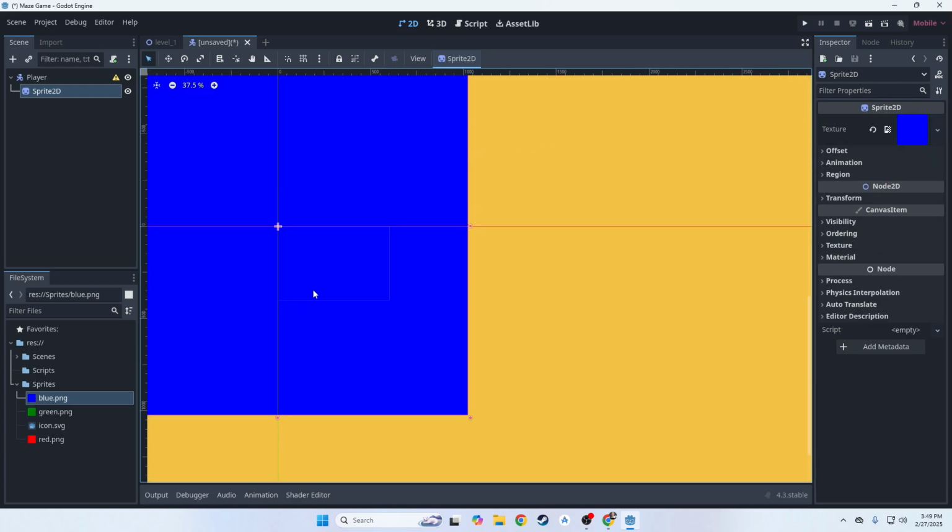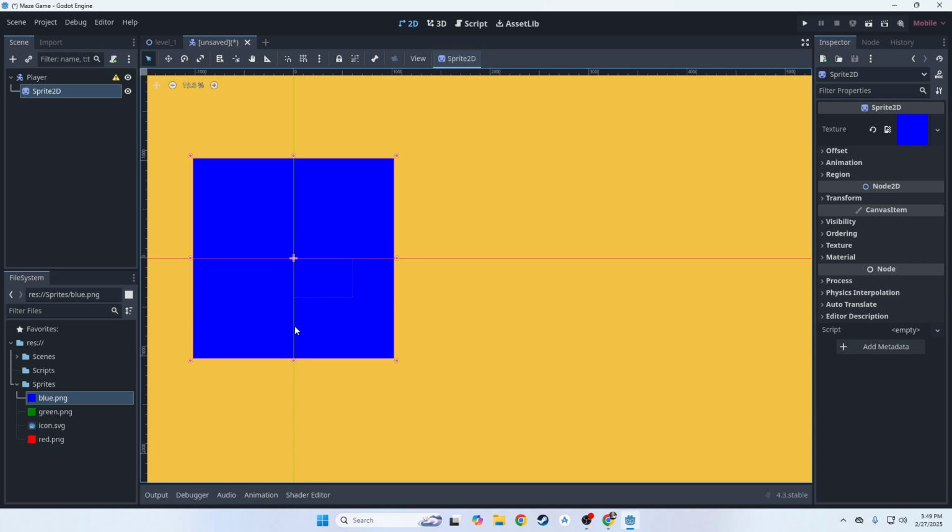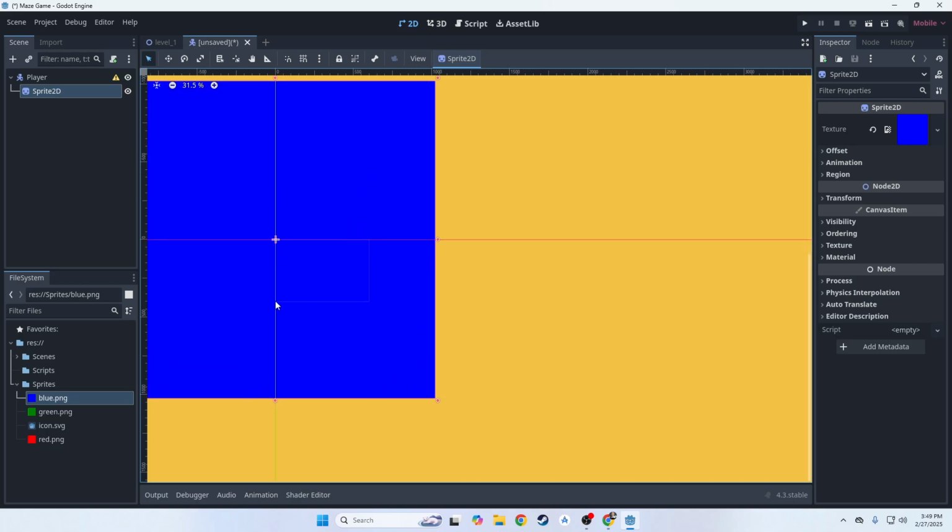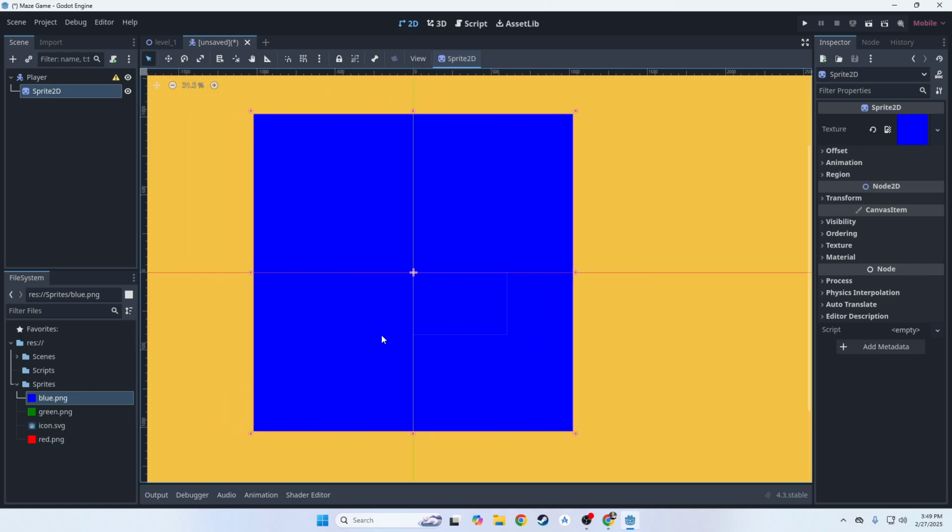Oh my gosh, look how big that thing is. That is way too big for what we want. Our screen is right here and our sprite takes up way more of the screen, like it covers the whole thing and then some. So let's talk about transform properties.